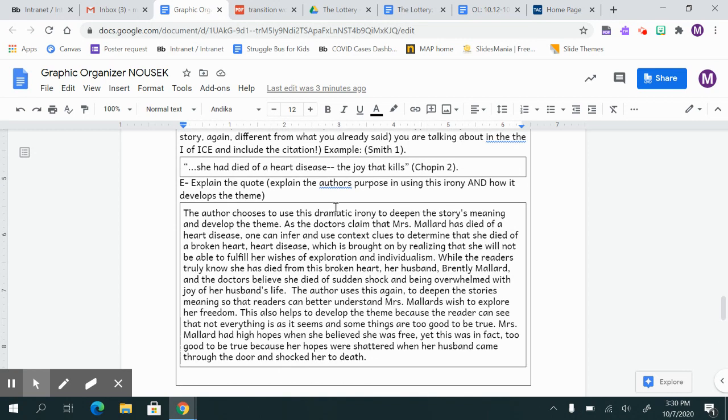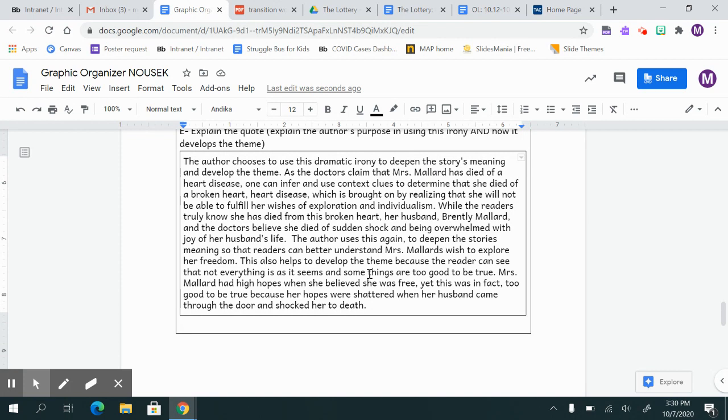Then we get on to our explanation. We want to make sure that we explain the author's purpose in using this type of irony and then how it develops a theme. Okay, so let's take a look at our explanation. The author chooses to use this dramatic irony, so we're mentioning again what type of irony we're using, to deepen the story's meaning and develop the theme. There's our author's purpose right there. Why are they using it? To deepen the story's meaning.